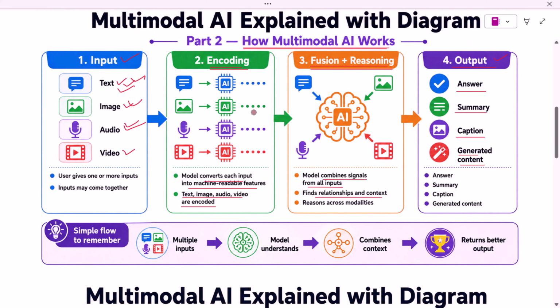So the simple internal flow is this. Multiple inputs go into the model. The model encodes each input. Then it combines the signals. It reasons across the information. And finally it returns a better output.